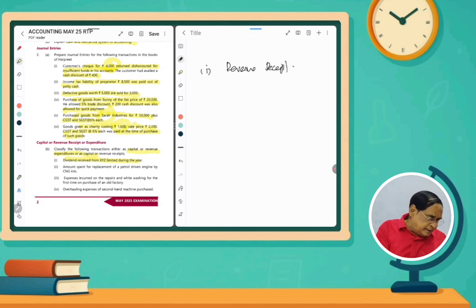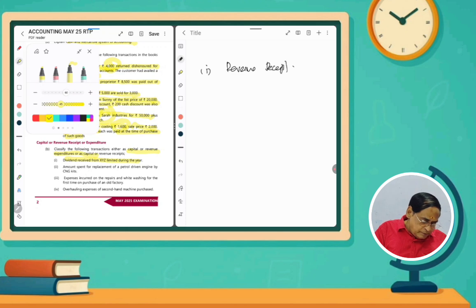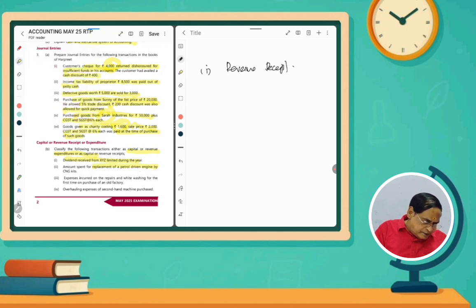And the next one is the amount spent for replacement of a petrol-driven engine by CNG kits. Actually that is a petrol engine. Now the engine has to be replaced by some gas connection like that. In order to increase efficiency, if the efficiency increases, the cost of expenditures will be reducing. So at that time it will be treated as a capital expenditure.